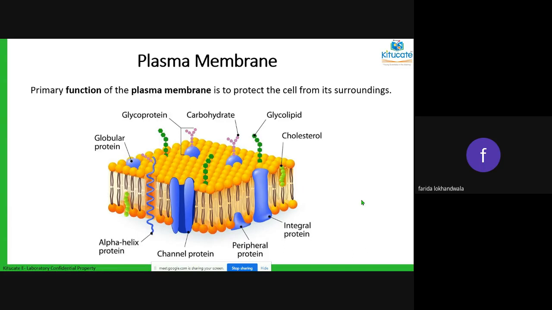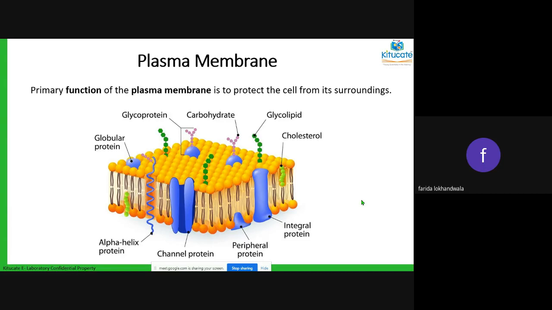Because of this kind of structure, anything that has to come into the cell or go out of the cell, the entry and exit becomes very easy. It is not like a compound wall, where nothing can come in and nothing can go out. It is like a gate system where things can be allowed inside and allowed to go outside.